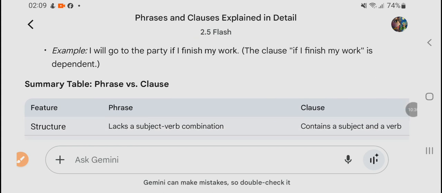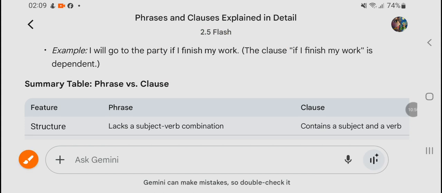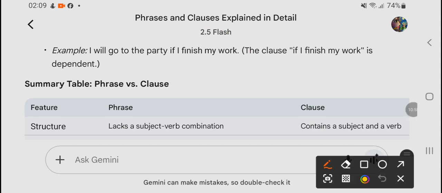Next example: I'll go to the party if I finish my work. If I finish my work, that is a dependent clause. Why? Because in this sentence, suppose these words are not there, then I will go to the party is clear, that is an independent clause.